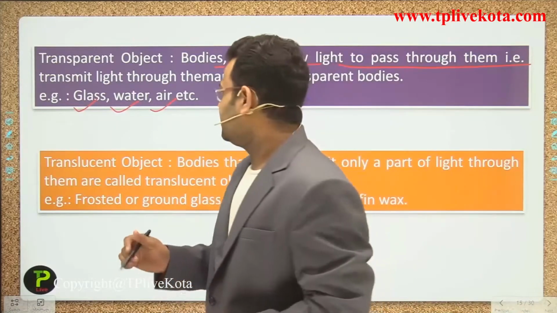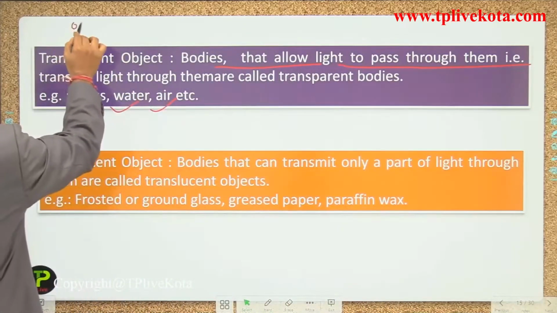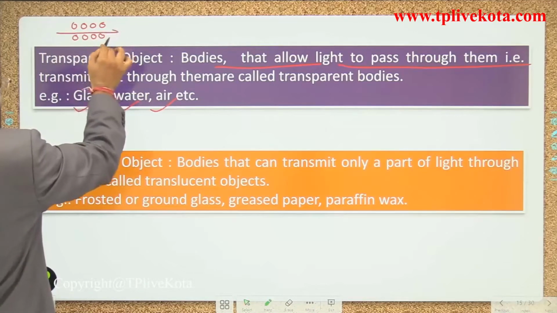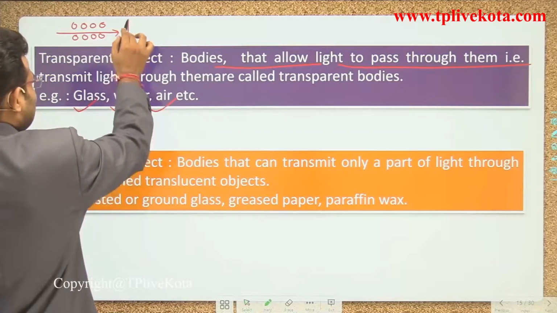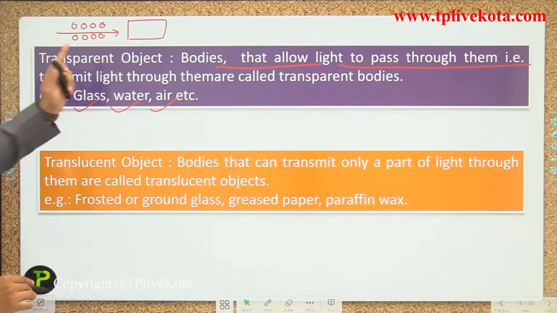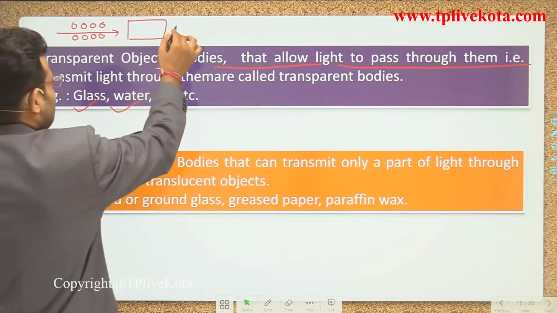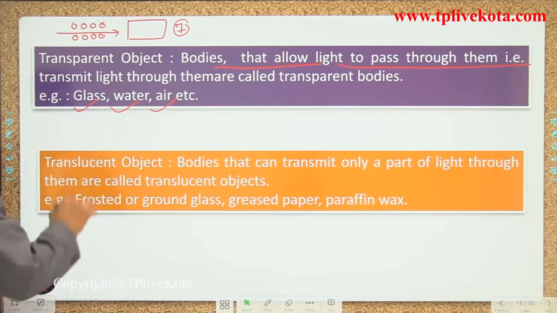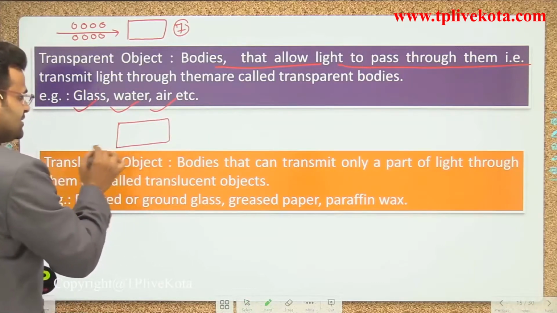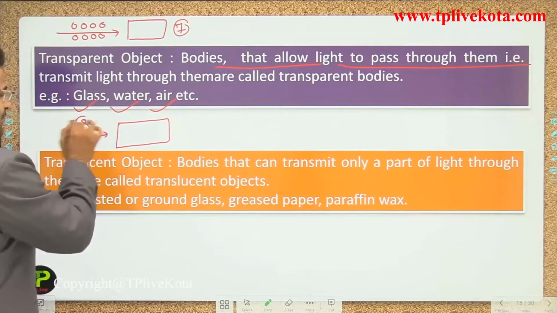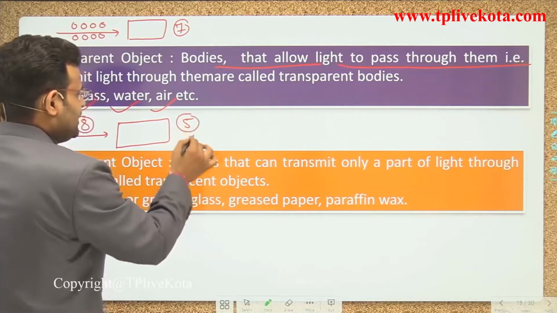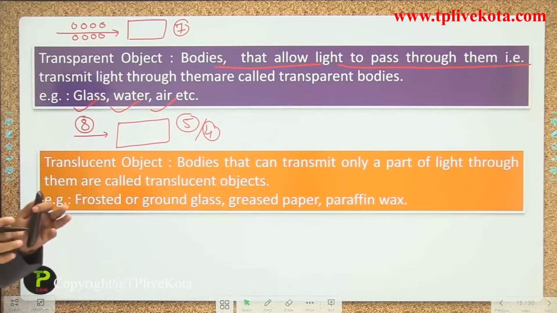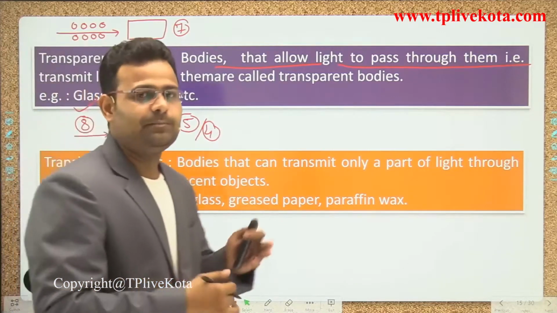Let's suppose 100 particles are coming from that direction, and we mark only 8 to understand the phenomenon. If the medium is transparent, almost 7 particles will move from one side to the other. If the medium is translucent, only 5 or 4 particles will move through. So that medium allows light to pass, but only some part.